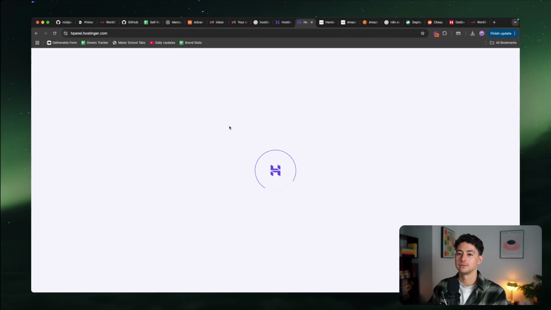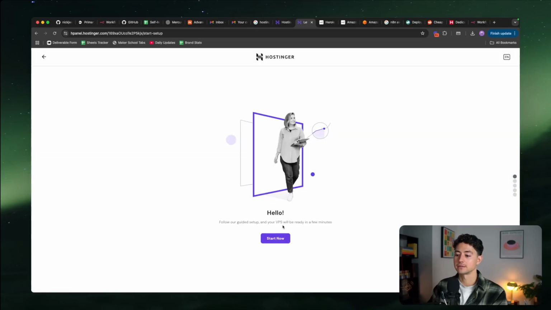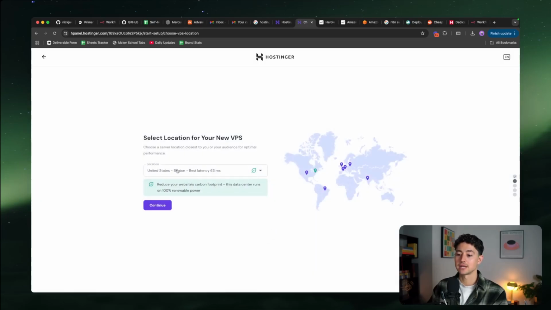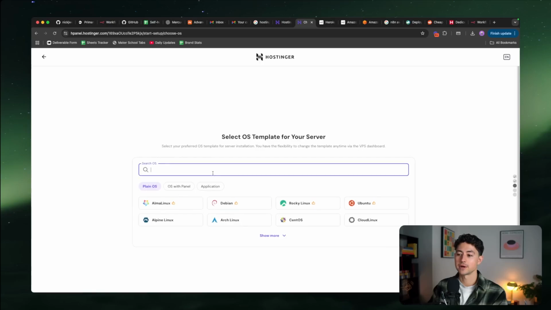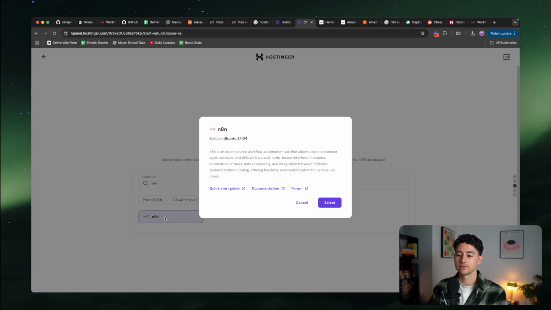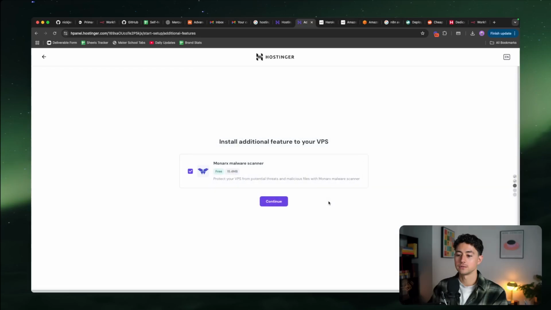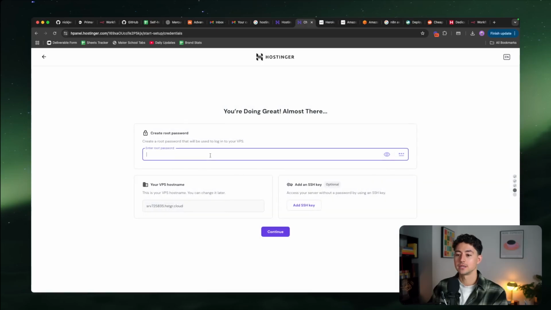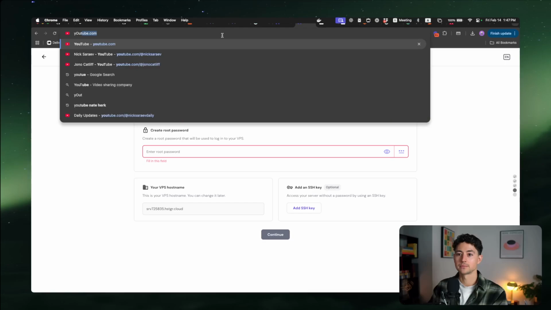That's going to take us to our hPanel. hPanel is just like the Hostinger panel. And we have a guided setup here. I'm going to choose just the default options because they walk you through it a fair amount. The template that I'm looking for is N8N. So that's the one that you're going to want to do. It will launch, it will ask you to set up some malware scanning, which I never do. And then you do have to set up a root password of some kind. It'll be the same sort of idea as before.